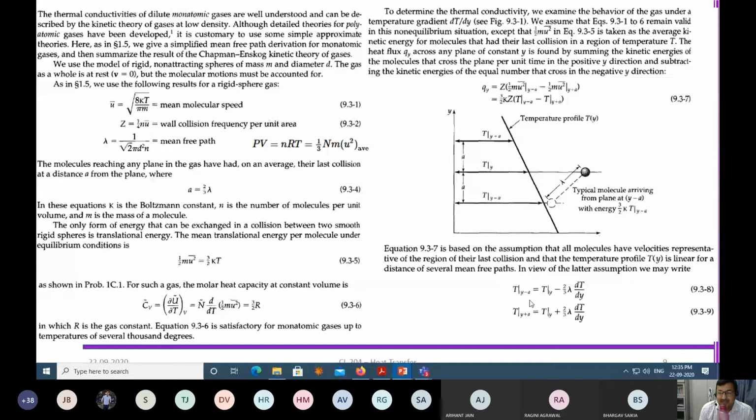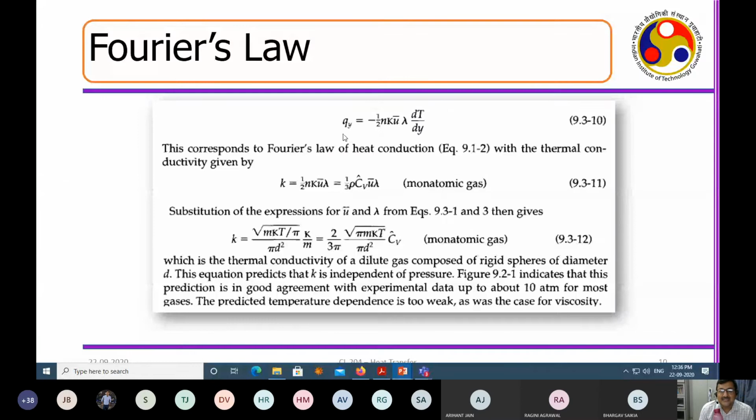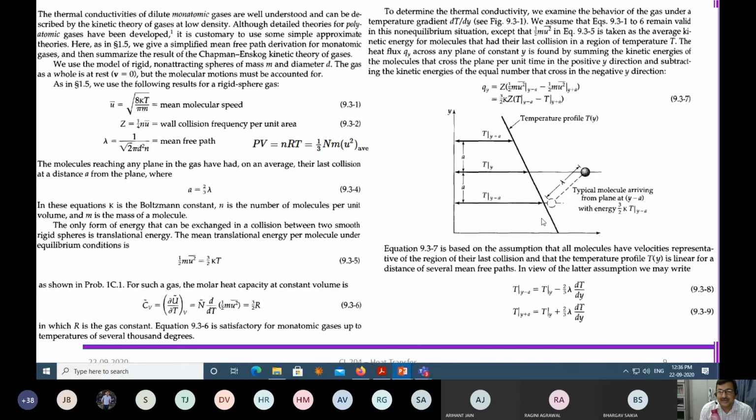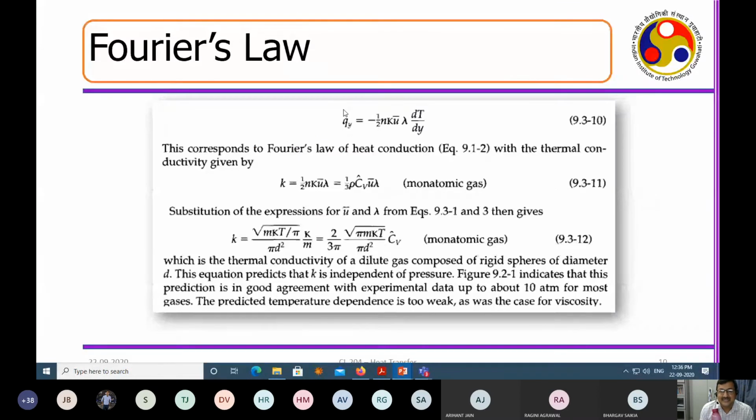Now, what is Ty minus A? A is 2/3 of lambda. This is your lambda, the mean free path, and A, the layer distance, is 2/3 of lambda. So Ty minus A is Ty minus 2/3 of lambda dT/dy, and Ty plus A is Ty plus 2/3 of lambda dT/dy. If you combine these two, you get Qy equal to half of N k U bar lambda dT/dy. So you straight away see Fourier's law of heat conduction coming. From the temperature gradient, I may straight away get the Fourier law.